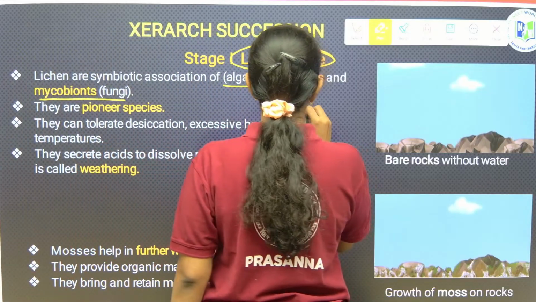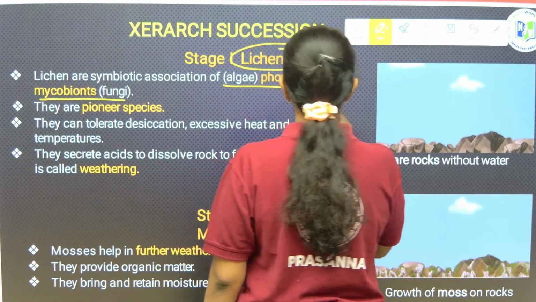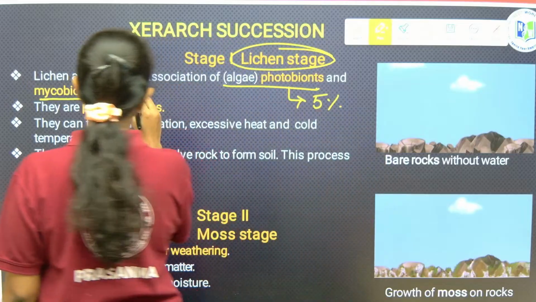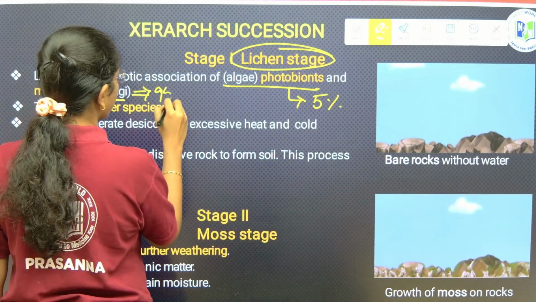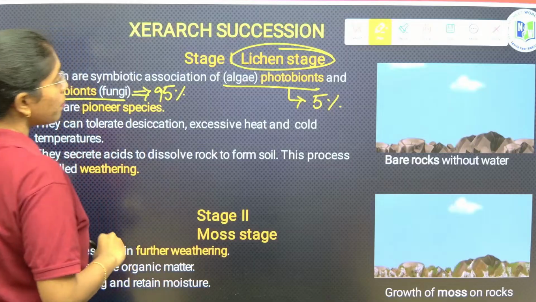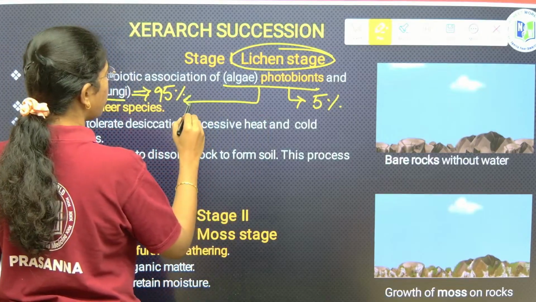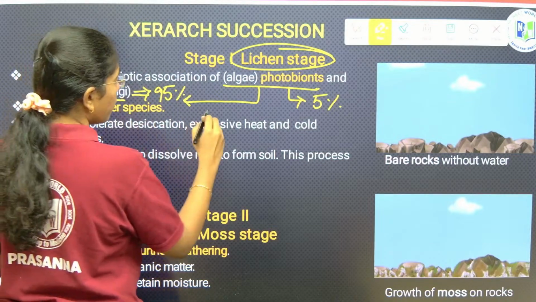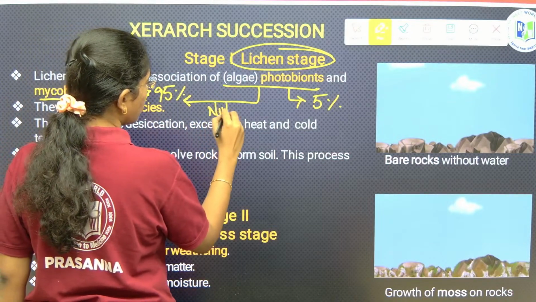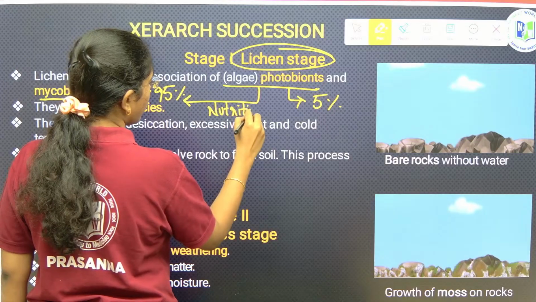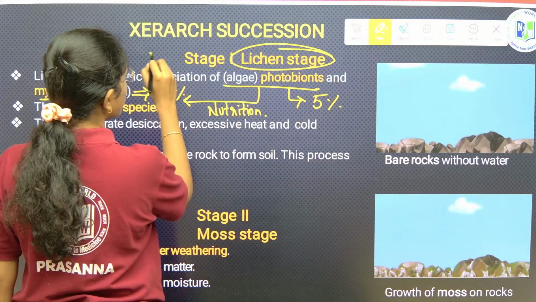The algal component will be just 5%, and the fungal component will be around 95%. In this symbiotic association, the algal component supplements the mycobiont, that is fungi, with nutrition, and fungi will provide shelter to algae.